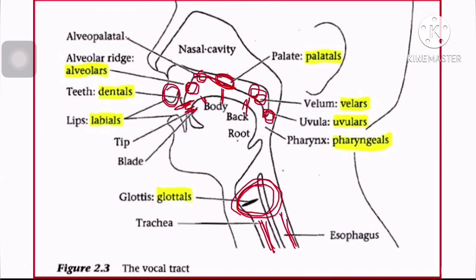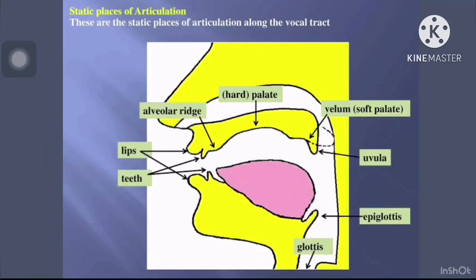Okay, so next here that picture has been simplified. So हमारे काम की जो चीज़ है ये बस लिखा है, lips, teeth. Okay, so lips, then teeth, then alveolar ridge, see here.